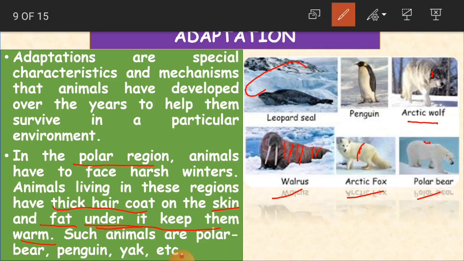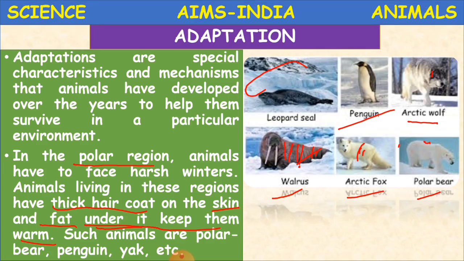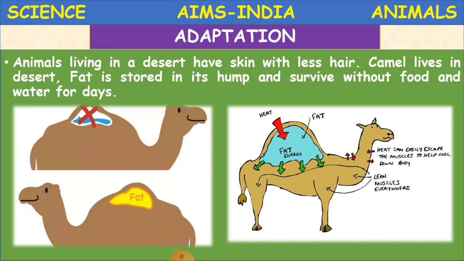Such animals are polar bear, penguin, yak, etc. As you can see here in the pictures, children, these are some types of polar animals. And how are they able to protect themselves in the winters here? Because of their skin, which has thick hair, and the fat under the skin. This makes them keep their body warm. Okay, clear? Now we'll see about the desert animals.